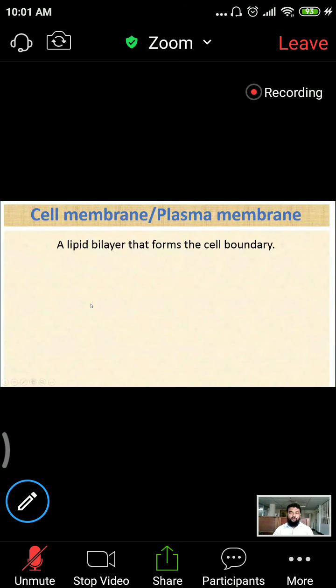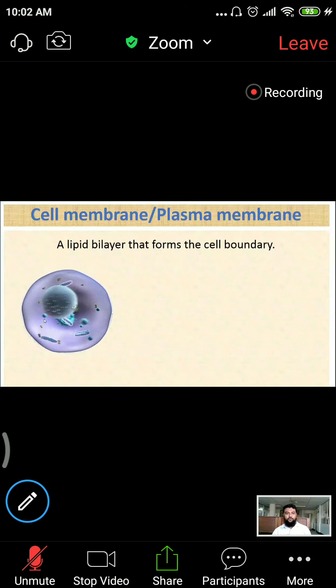Now, these things: cell membrane or plasma membrane, what is it? This is the most common question that is asked frequently. What is the cell membrane or plasma membrane? A lipid bilayer that forms the cell boundary. So it is a cell that contains many organelles, membranous or non-membranous. So what are the functions of the cell membrane? The first thing is that it forms the cell boundary.